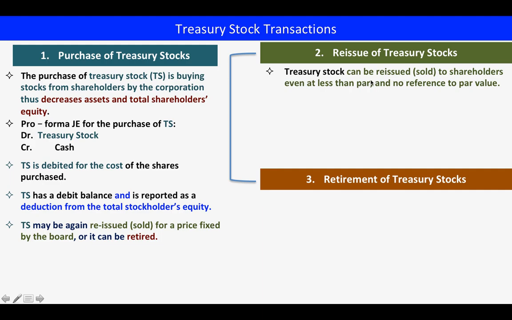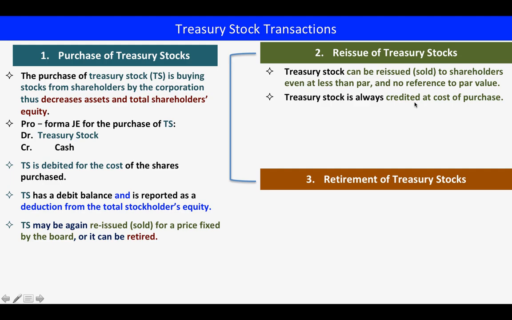Treasury stock can be reissued, sold to shareholders even at less than par and with no reference to par. We have learned that when stock has a par value, when we issue or sell it, we have to sell it at par or above par but not less than par. However, for reissuance of treasury stocks, we will no longer refer to the par value of that stock.